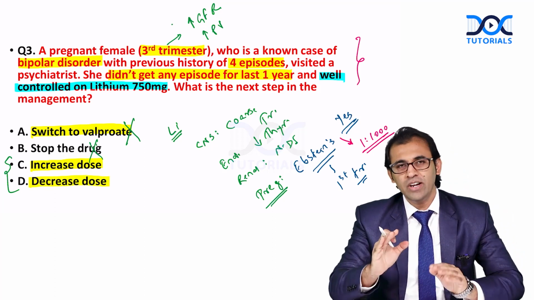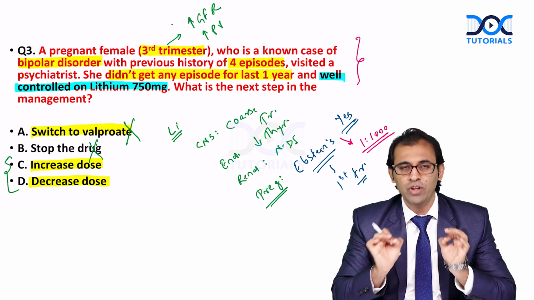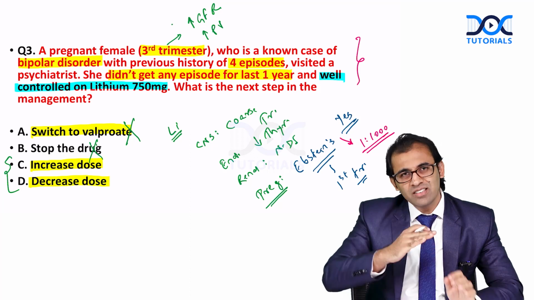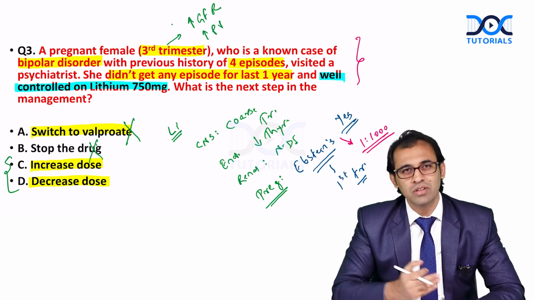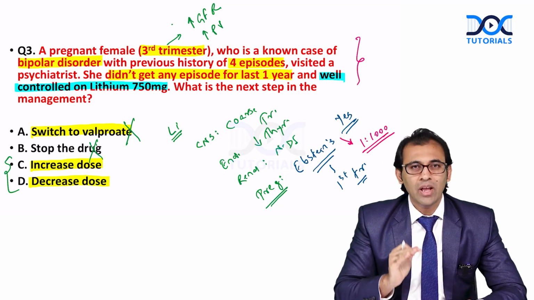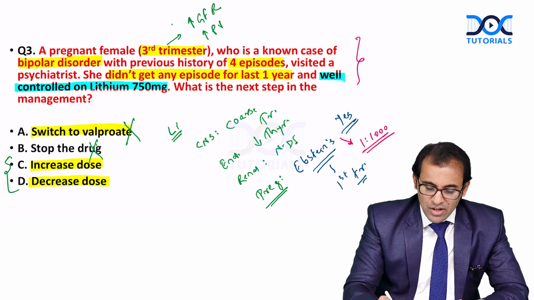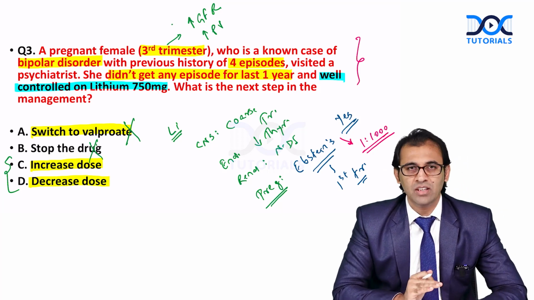When the patient is already on lithium during pregnancy, the most important thing is what? To monitor, to adjust. Increasing the dose is not a wise decision because it can cause lithium toxicity for sure, right? So ideally we should be monitoring, but we have to choose one option here. We should not be increasing the dose.